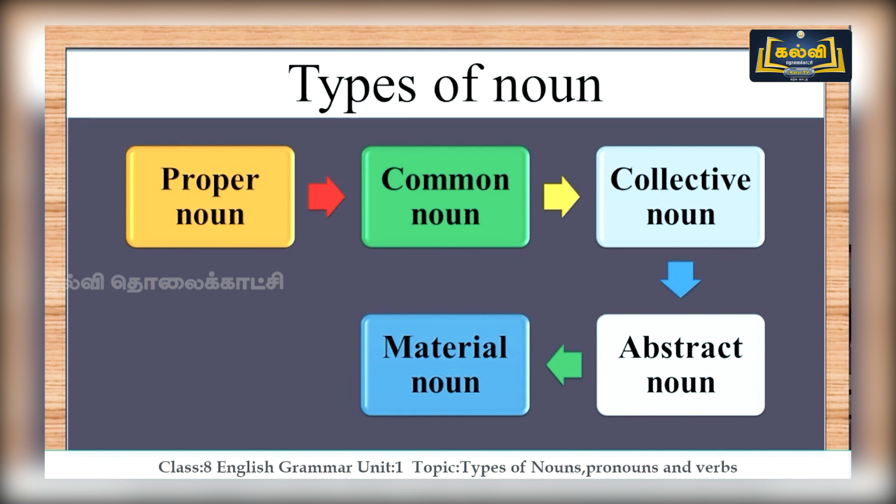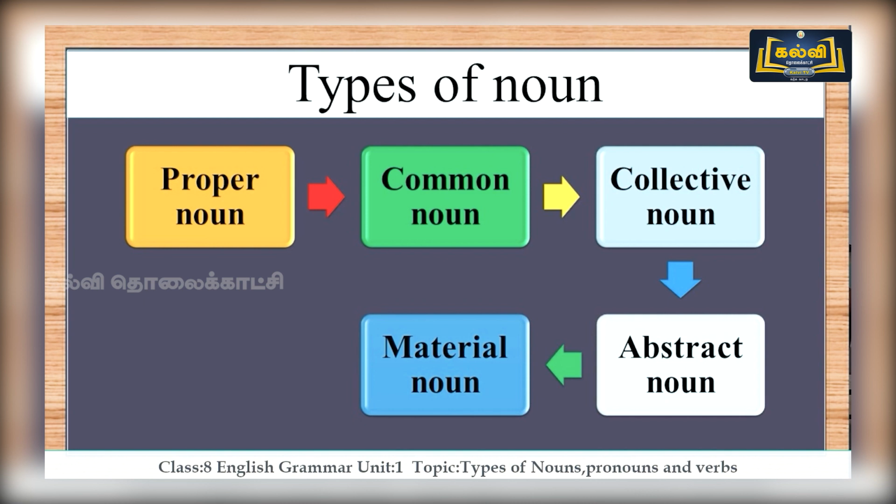So with this, we have learnt about 5 types of nouns. Can we recall those? First one, if it refers to a particular person, animal or thing, it is a proper noun. Second one is common, which is generally used for all. We have seen the difference between both of these.